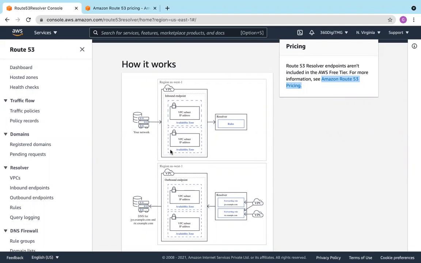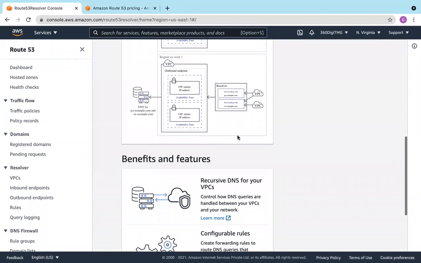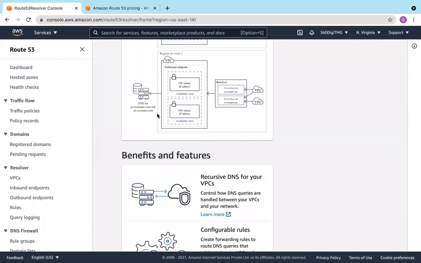Here we have two VPCs, and this is our on-premises network, and this is the resolver. Now this resolver we use to route traffic within the VPC services. See DNS, for example, this is the DNS.